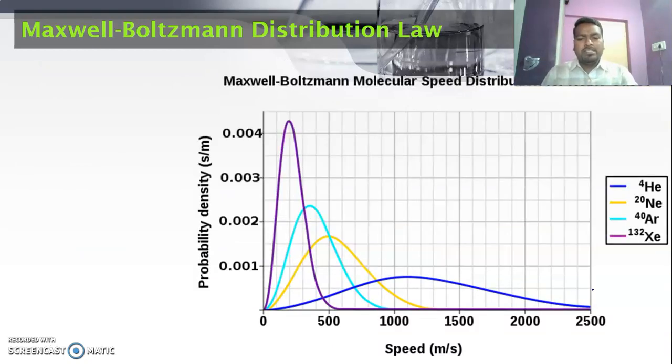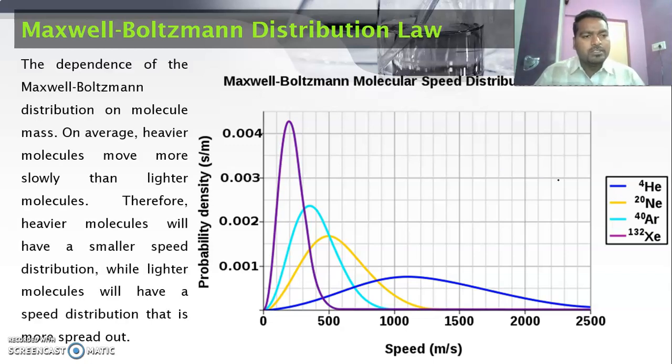And this velocity also depends on the molecular weight of a molecule. It depends on temperature; if the temperature increases, velocity increases. And this velocity also depends on the nature of the gases, that means the molecular weight of the gases. So just observe this graph. There are four curves in this graph. These four curves correspond to four gaseous molecules: helium, neon, argon and xenon. So we can conclude that lighter gas particles move faster compared to heavier gas particles.